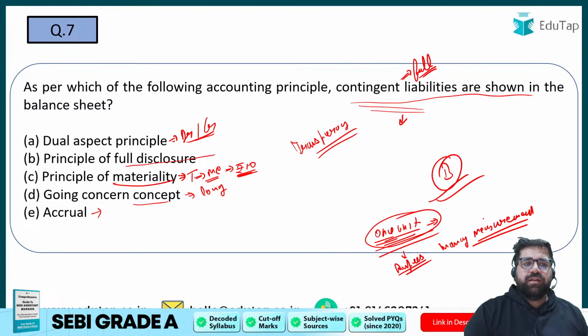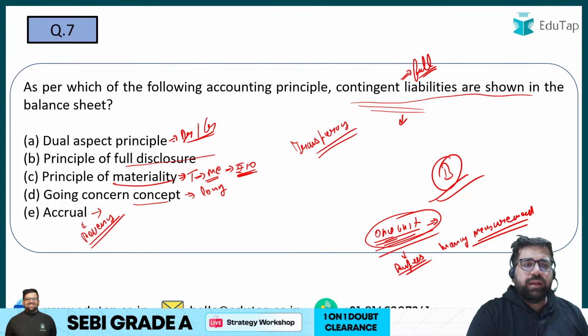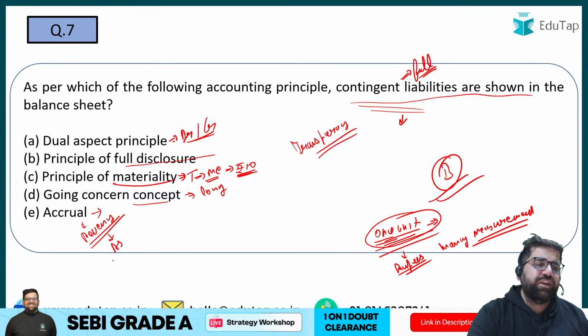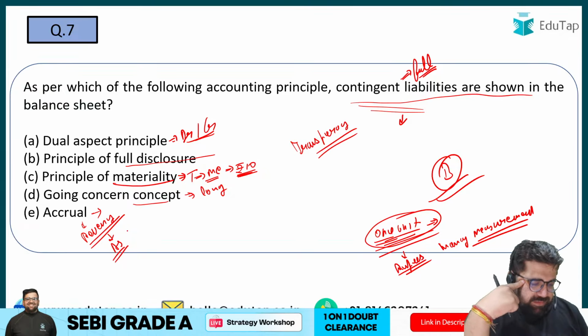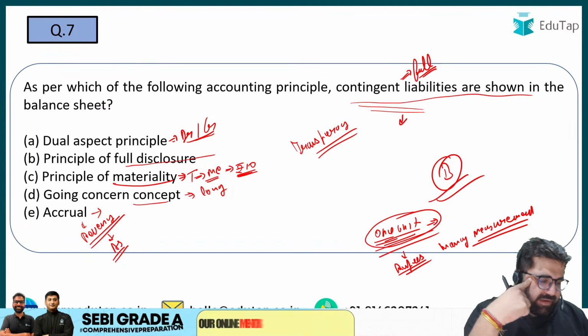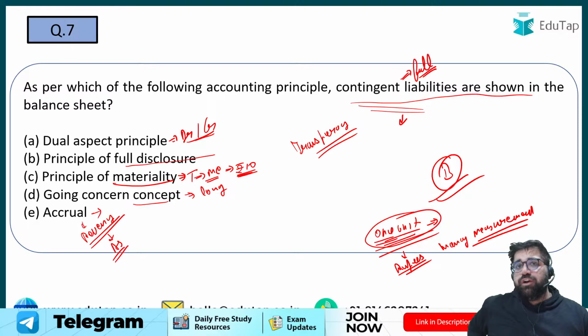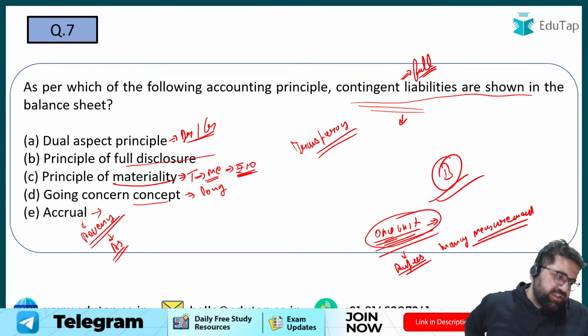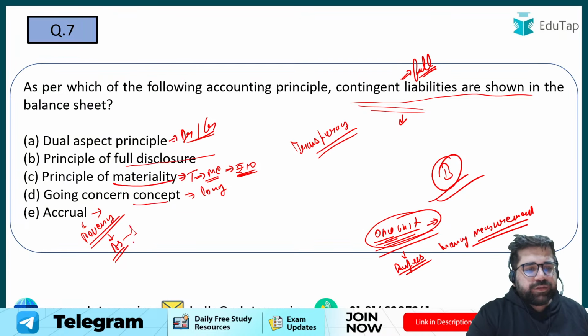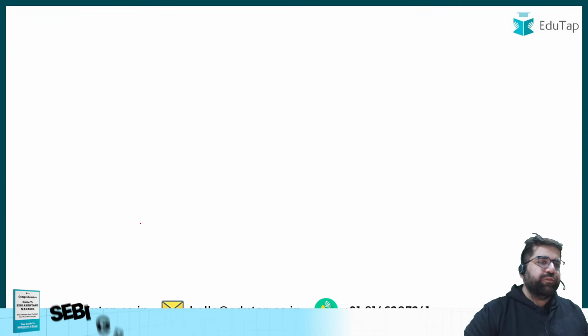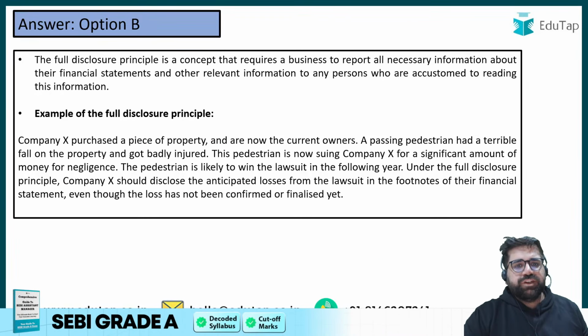And I hope you remember that accrual also has one particular concept which is revenue recognition. Right? Which accounting standard deals with revenue recognition? Tell me, is it AS2, is it AS9, is it AS11, AS13 or AS10? Simple question. Yes, AS9. Very good. AS2 is for inventories. Remember, don't get confused. So my answer will be option number B.